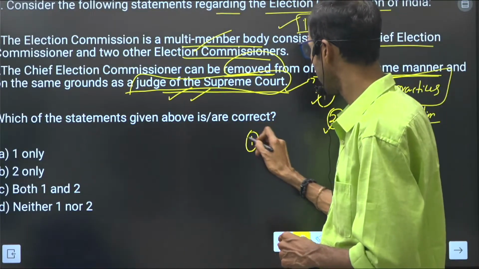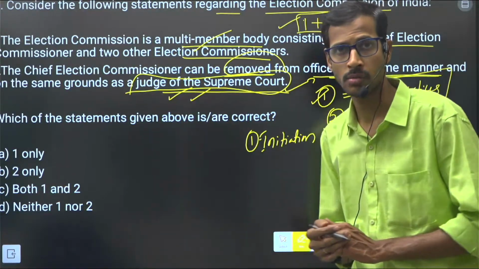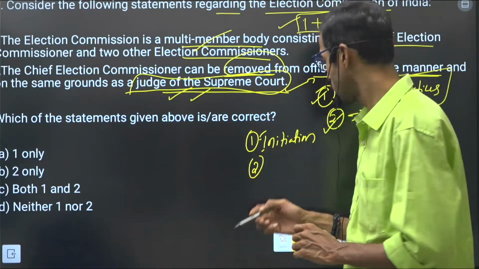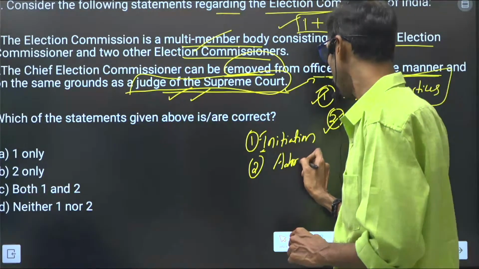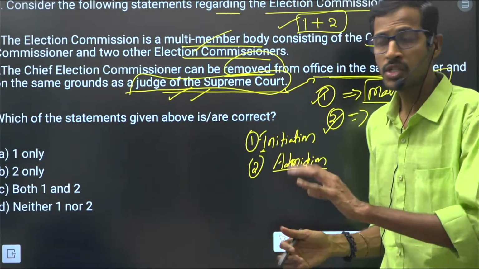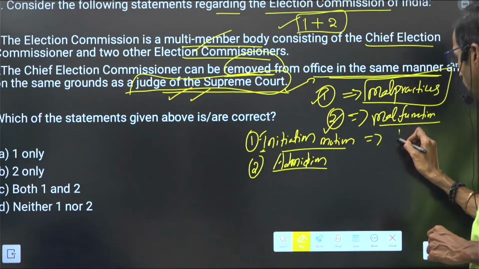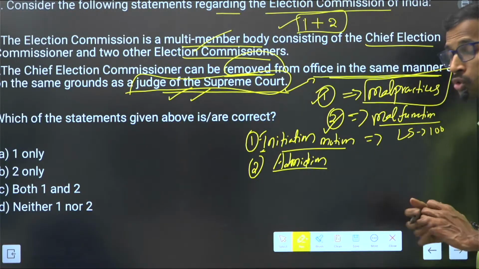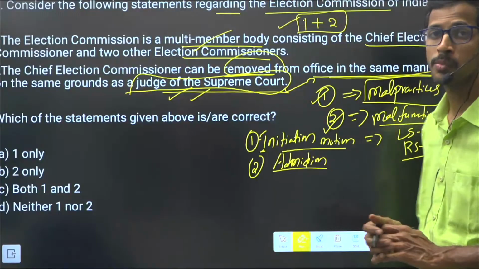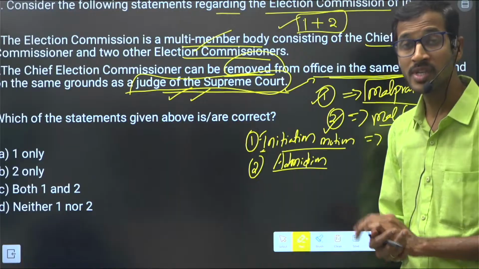First of all, the initiation. Initiation of a motion is very important for the removal of a judge. The next important thing is admission. The motion is initiated in the Lok Sabha by 100 members, or in the Rajya Sabha by 50 members. So the first process is the initiation of the motion.